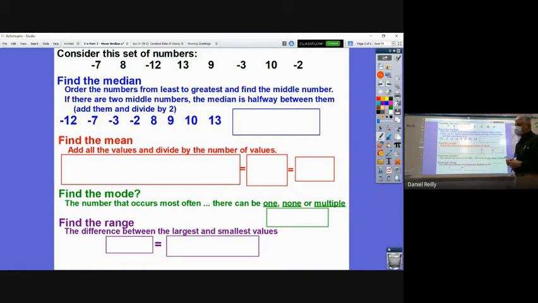Okay? What is the trick to find the median of this set of numbers once they are in order? Oh, Tori remembers. You cross off both ends. Correct. So you start crossing out the numbers from the two ends. So we cross out this number and this number.